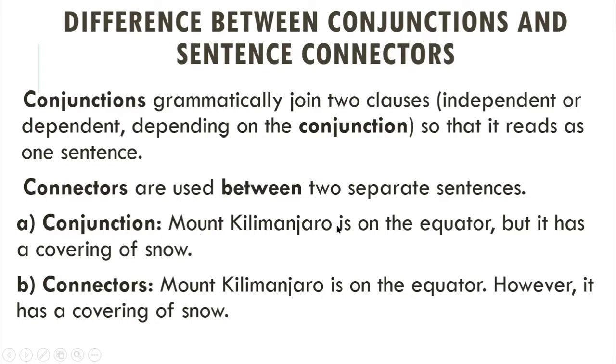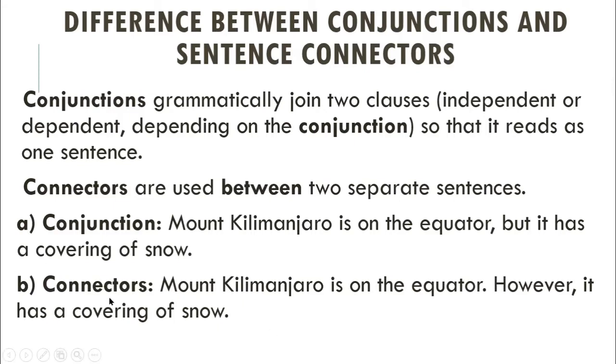Mount Kilimanjaro is on the equator, but it has a covering of snow. So here, but is a conjunction. Mount Kilimanjaro is on the equator. This is a separate sentence, and also it has a covering of snow. This is also a separate sentence, and here we have used the conjunction to join these separate sentences.